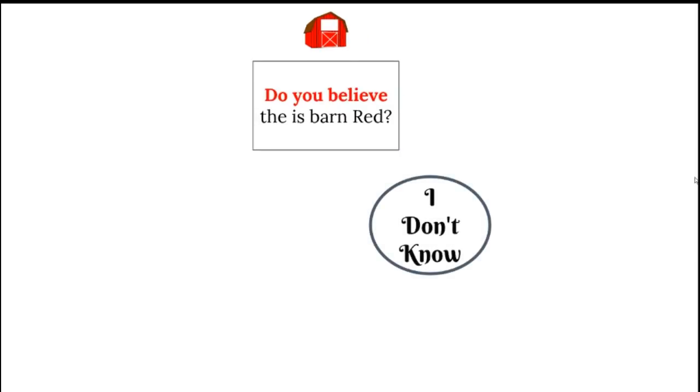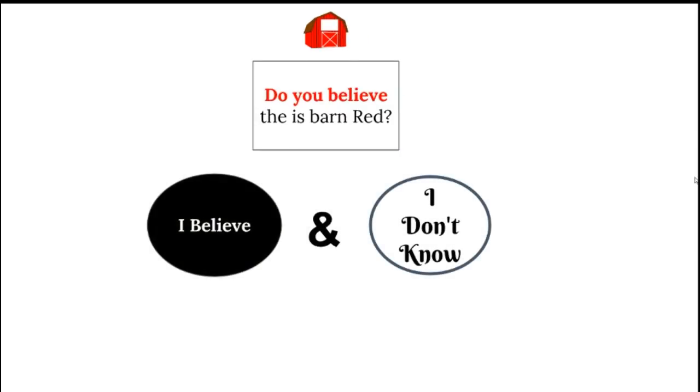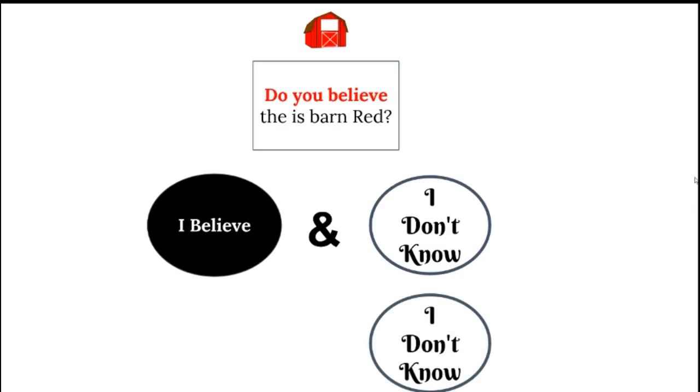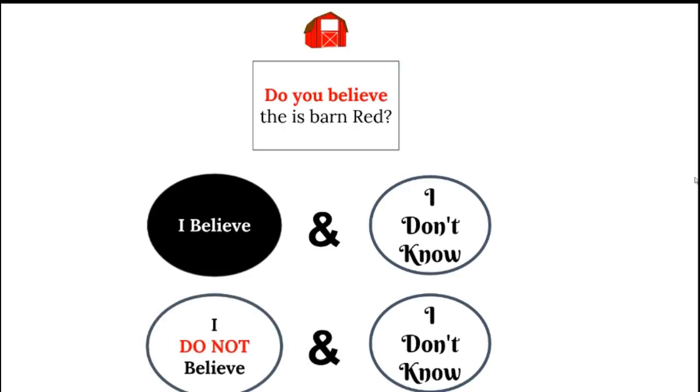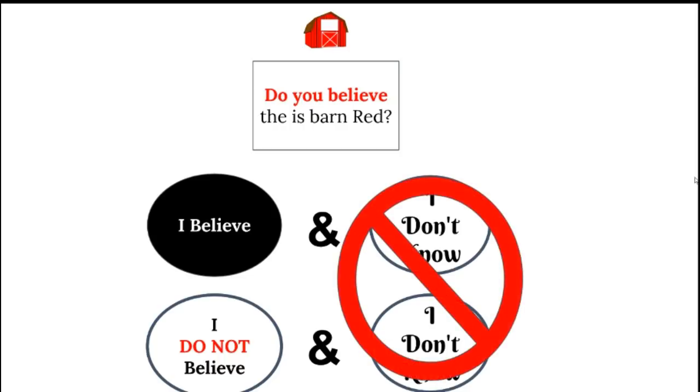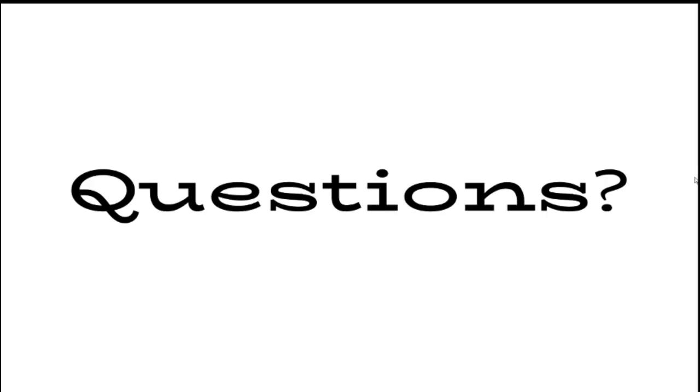Because see, if you say, I don't know, you could be meaning different things. You could actually say, I believe the barn is red, but I don't know. And you could also say, I don't believe the barn is red, and I don't know. So as you can see, your response that I don't know is not answering the question about what you believe. And that's why it's not available as a psychological state of belief. It's either you believe or you don't believe.